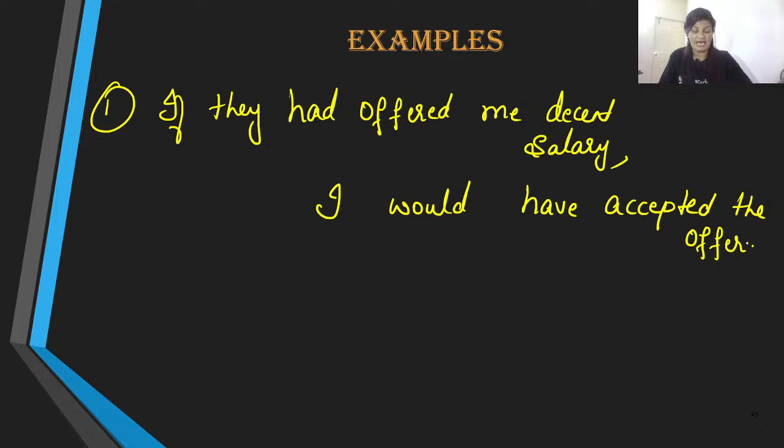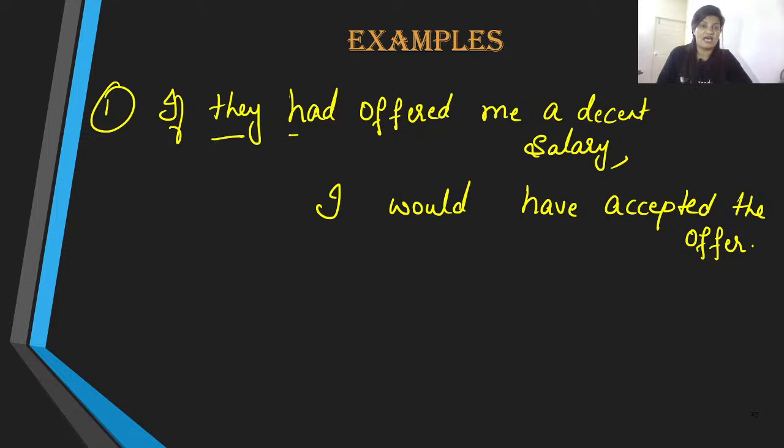Focus on the meaning of the statement. You will have clarity on it. Well, first let us analyze the statement over here, all right? If they had offered me a decent salary.